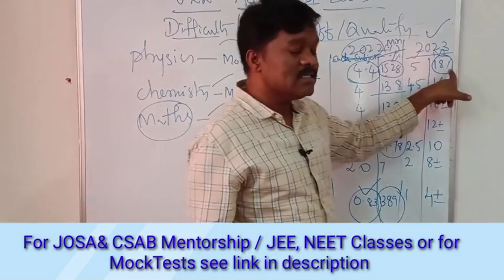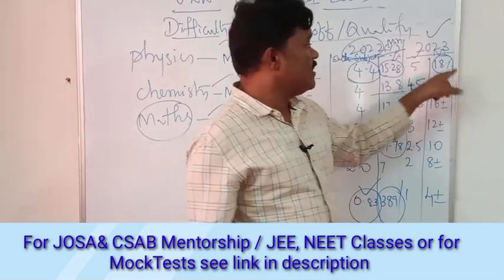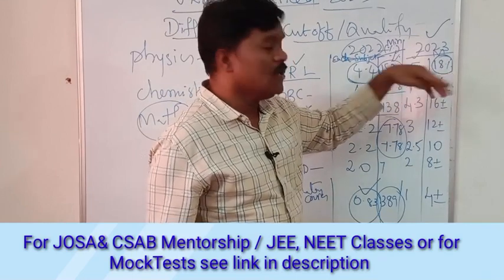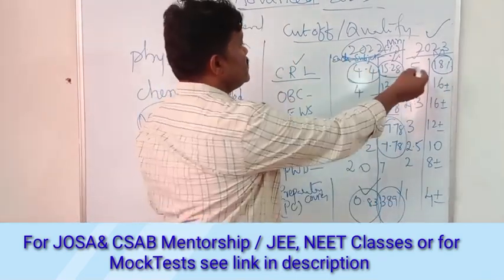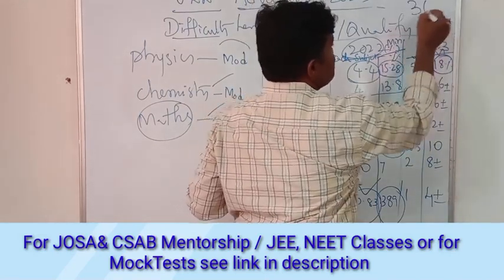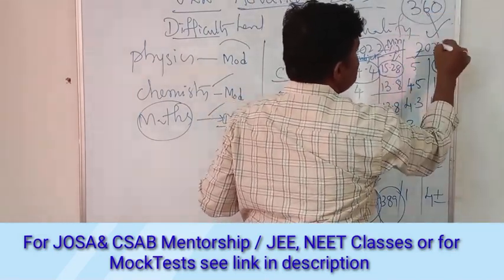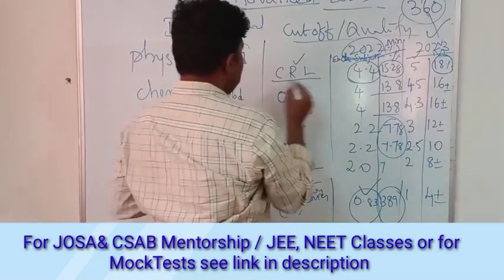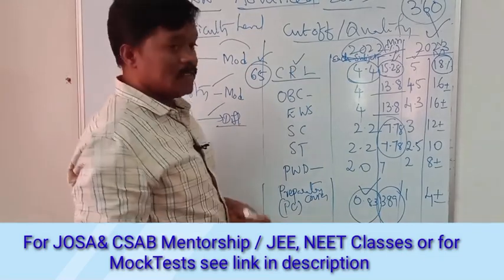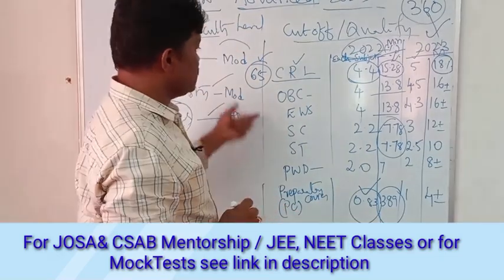So 18% is needed. In terms of marks, that is 18% of 360, the total, which is around 65 marks.